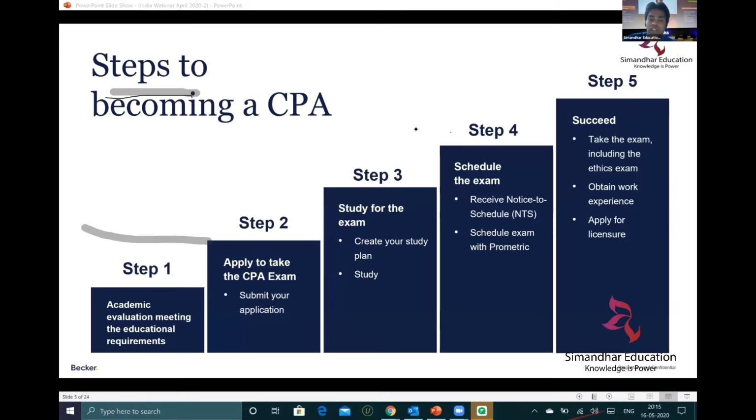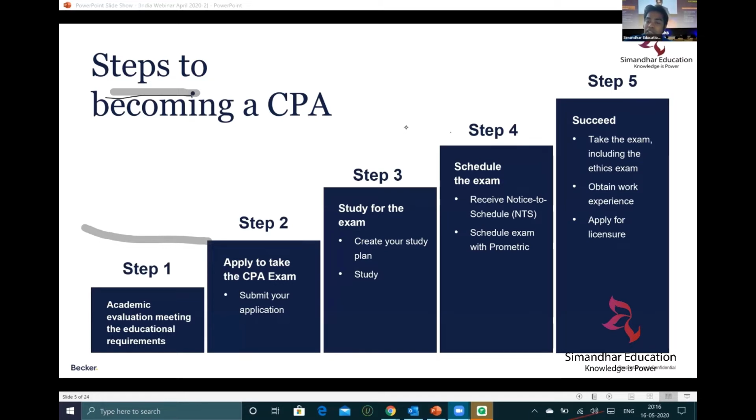Now, one very, very important requirement is the licensure requirement. What is a licensure requirement? Once you pass the CPA exam, you will need to apply for your license. So what is a license? You can open your own CPA firm, just like in India we can open our own CA firm if we are a chartered accountant. If you're a US CPA qualified, you can open your own CPA firm in India also, and you can practice.